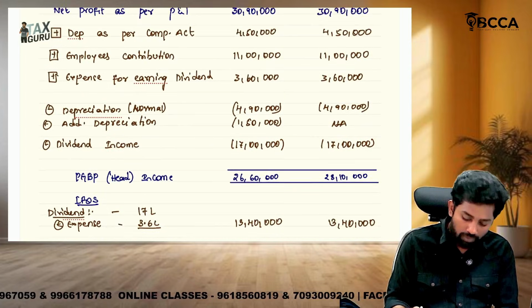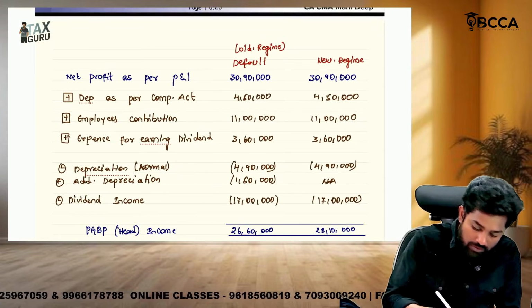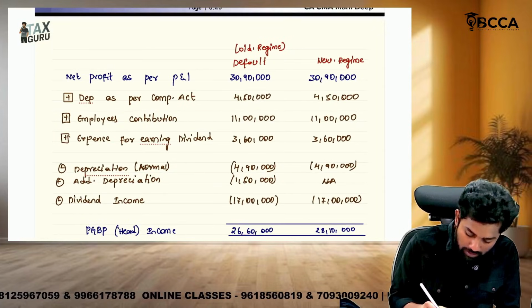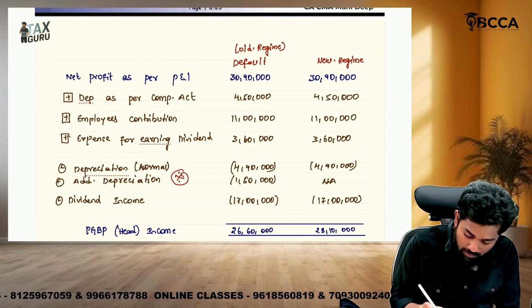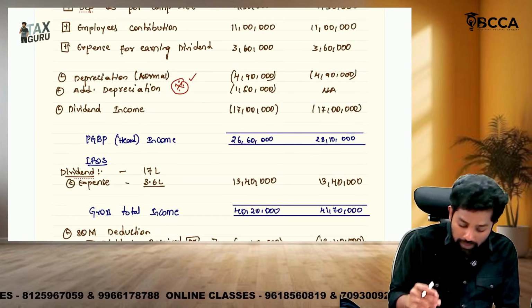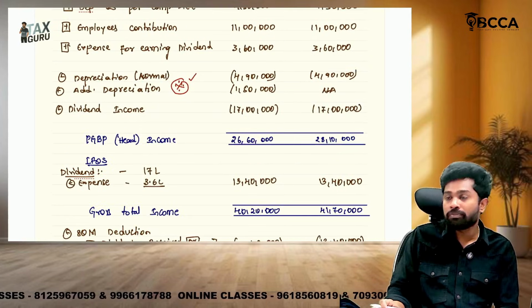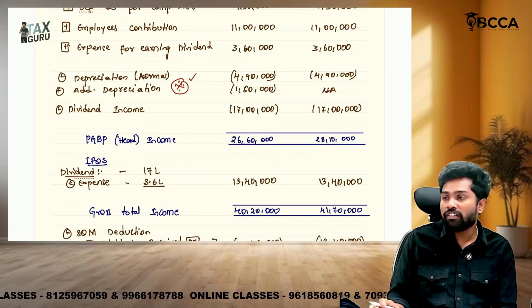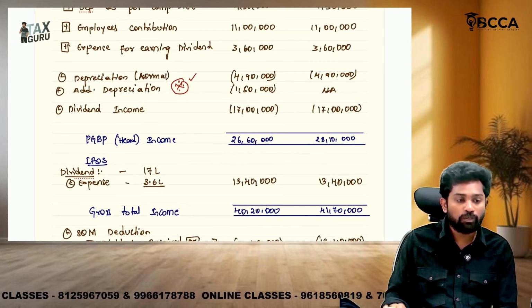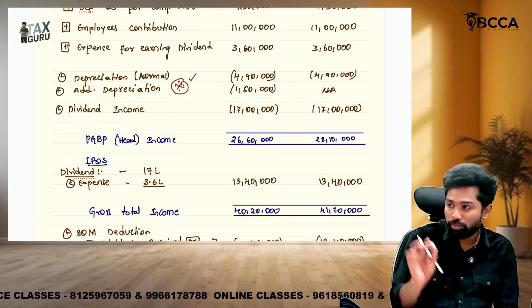The major mistake students can make in this question, sir, is they may miss the additional depreciation point. Additional depreciation is not available to 115BAB opted persons. So that point you should remember here.